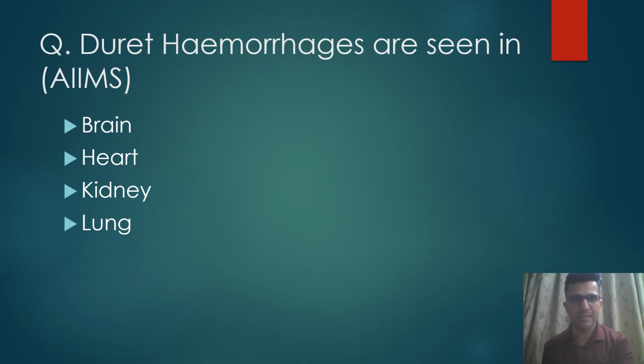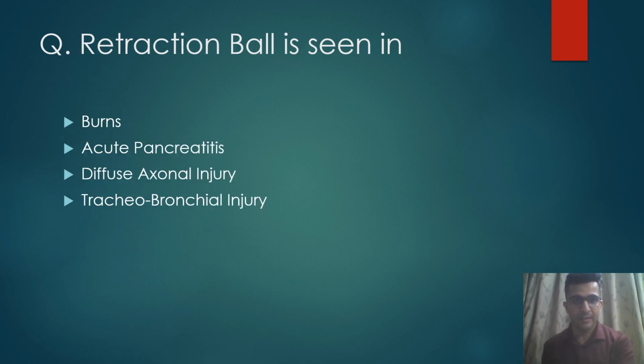Next, Duret hemorrhages are seen in, now we know, the brainstem, and in that, the pons is the most common site. This is a recent NEET MCQ question. Retraction ball is seen in which of the following? Burns, acute pancreatitis, diffuse axonal injury, and tracheobronchial injury.